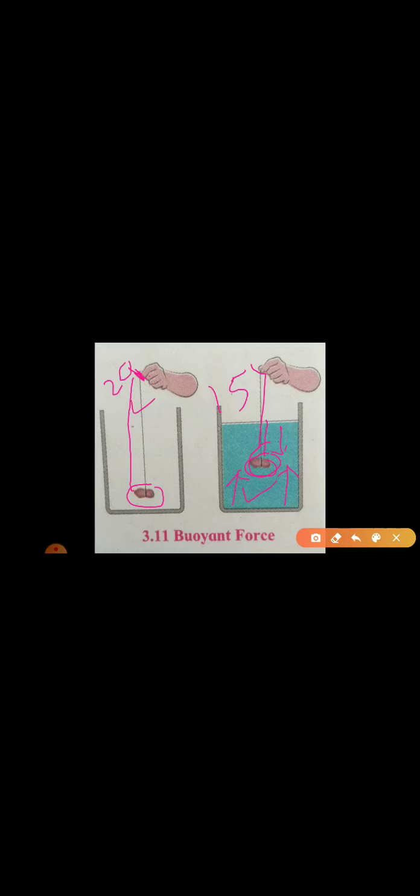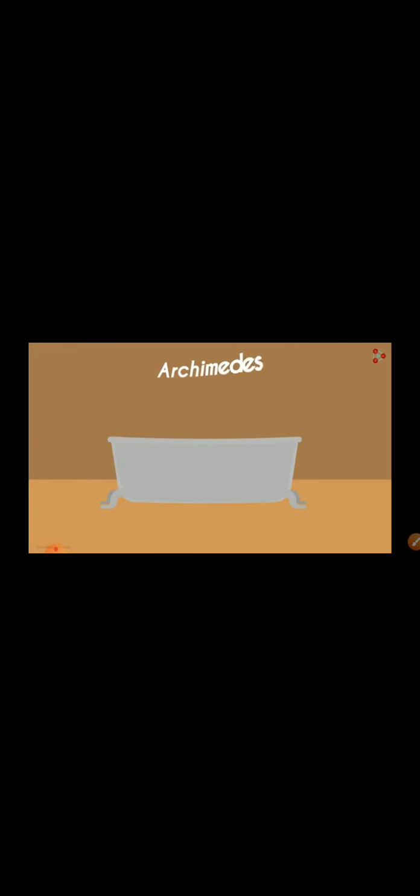Now we have one more demonstration to study about the Archimedes principle. Now take the water in the beaker and just dip or immerse one finger. What will happen? The level of the water increases. If you immerse two fingers, then what will happen? The level again increases more. And if you immerse your whole hand inside the water, then there is an increase in the level of the water.